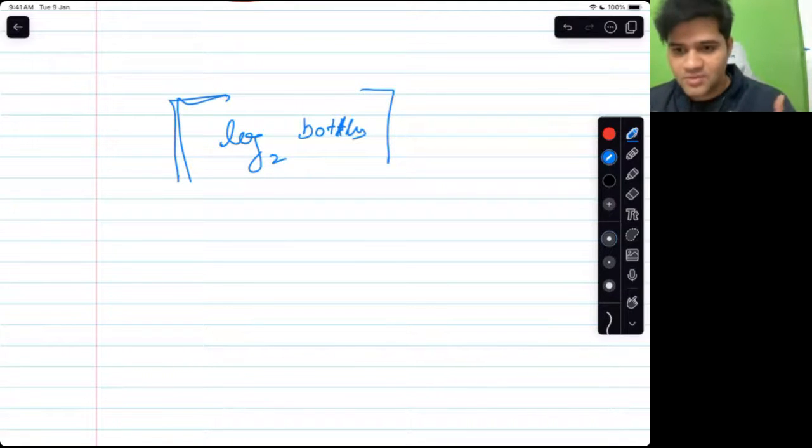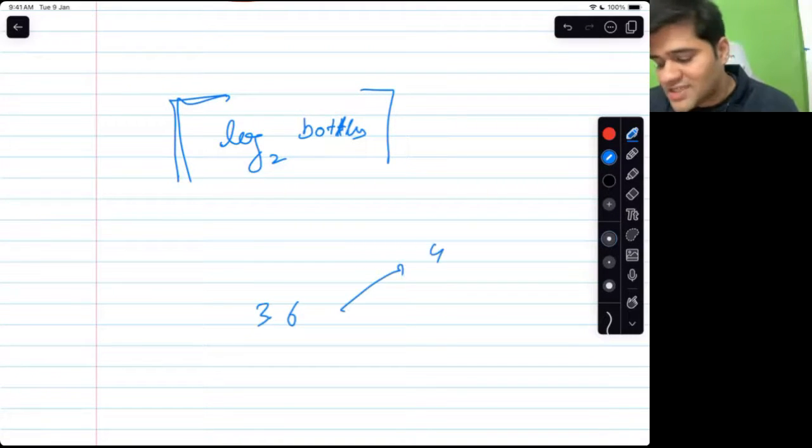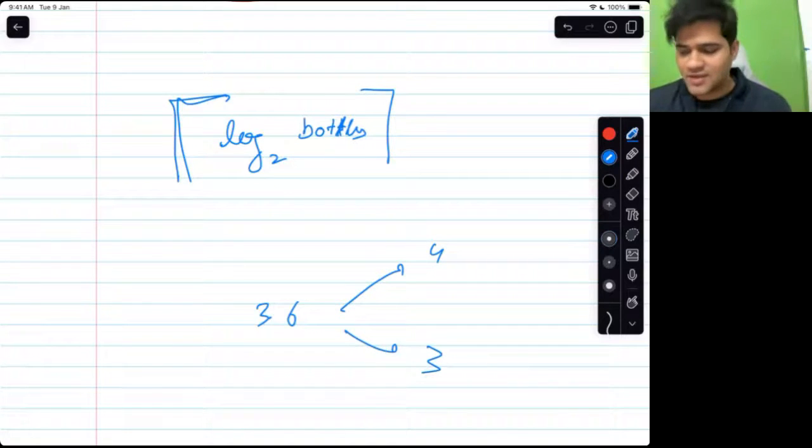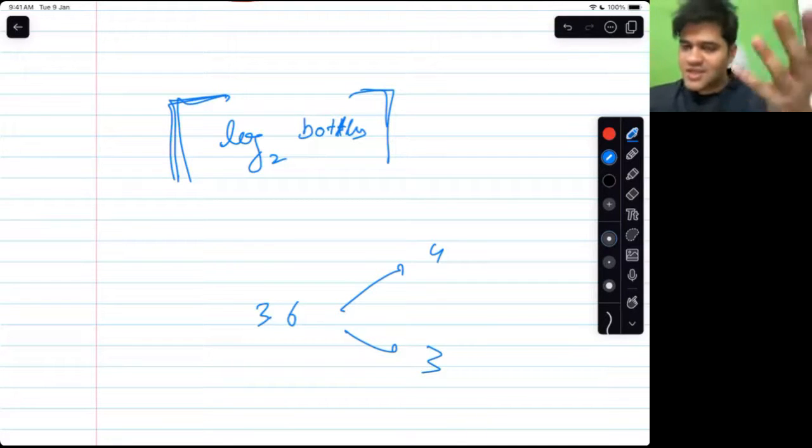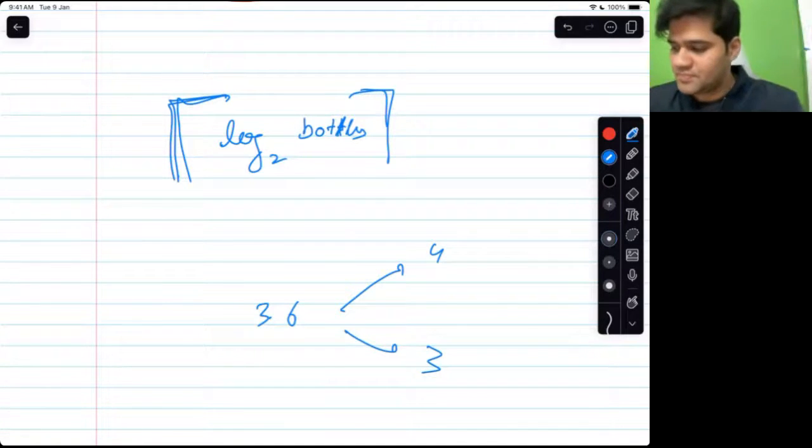Ceil is the next largest integer. Ceil of 3.4 is 4. Ceil of 3.6 is 4. And floor is 3. The concept of floor and ceil: floor is the downward next integer, ceil is the upward next integer.